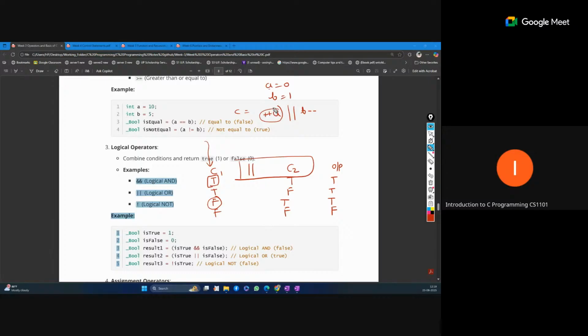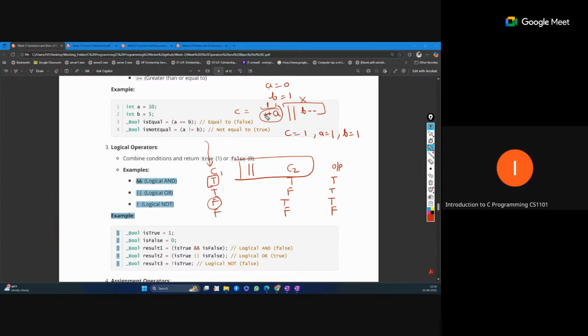So a value is 0. Now a will be incremented by 1, so it becomes 1, and 1 means true overall. So the first part becomes true, then the second part need not be checked, and it will be ignored completely. The overall output is also true. So now c will become 1 and a is also 1, but b is still 1. If the compiler moves to the second part, only then will this value be changed.